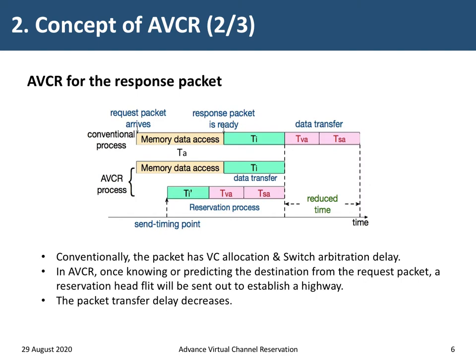In this way, the head flit will incur the allocation and arbitration delay instead of the target package. And when the target response package is ready in the NI, it will enjoy the highway, decreasing the transfer delay.